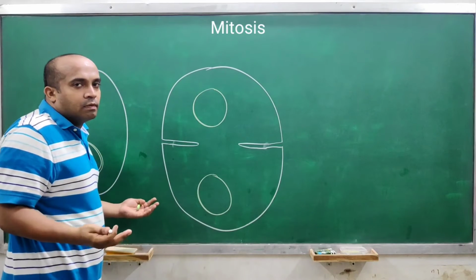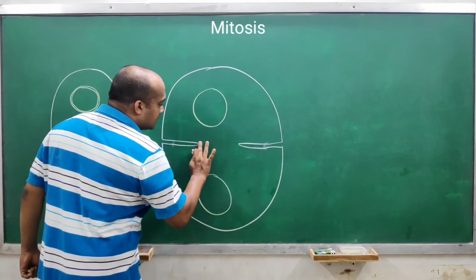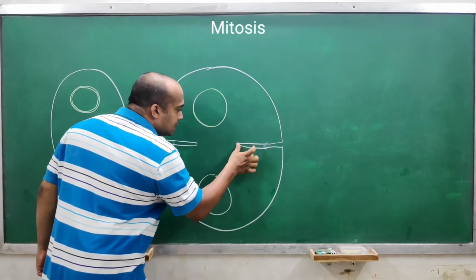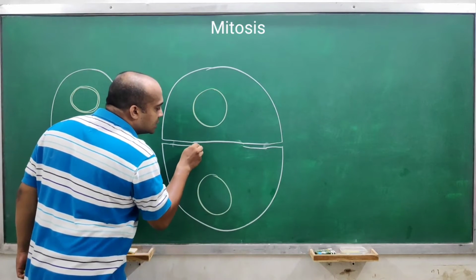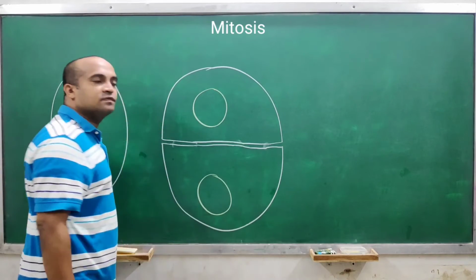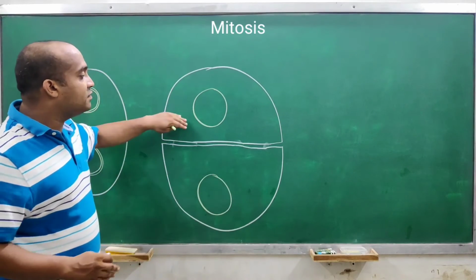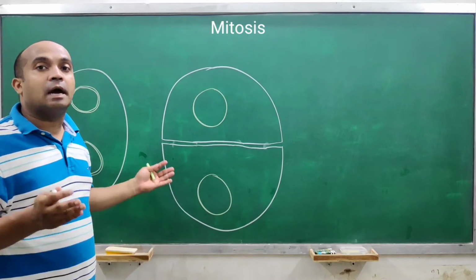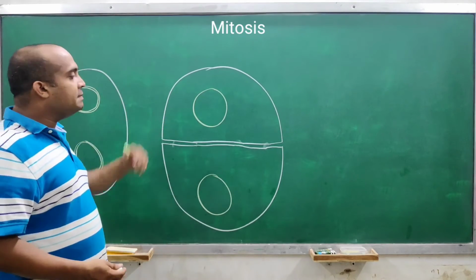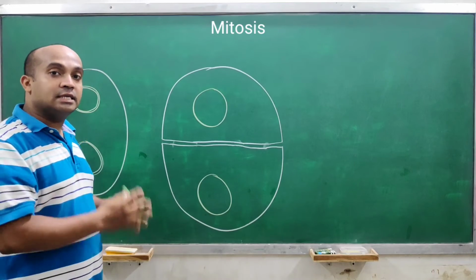They proceed further till they get merged with each other. And thus there will be formation of two cells. Here the whole cytokinesis process gets completed, right? In animal cells, cytokinesis occurs in this way.